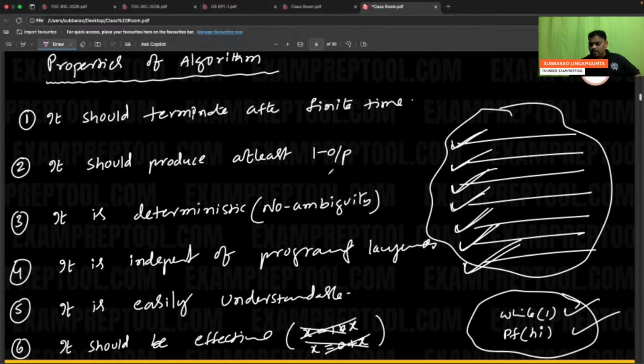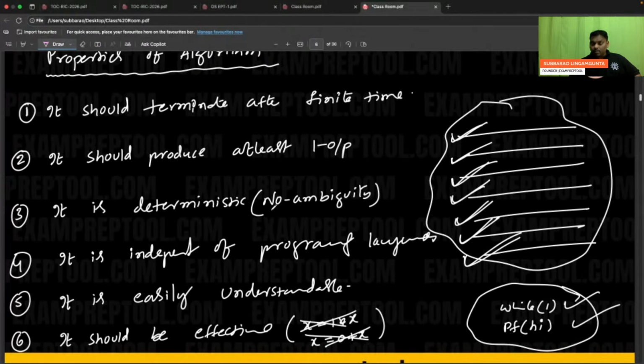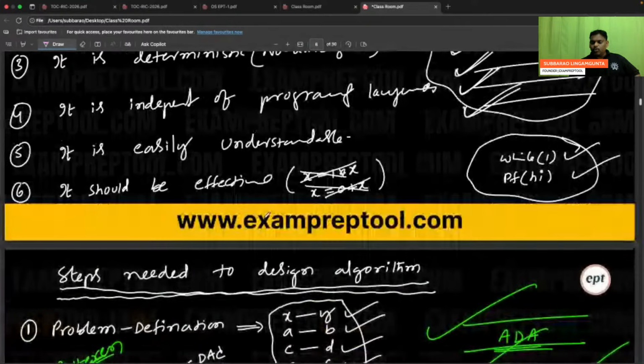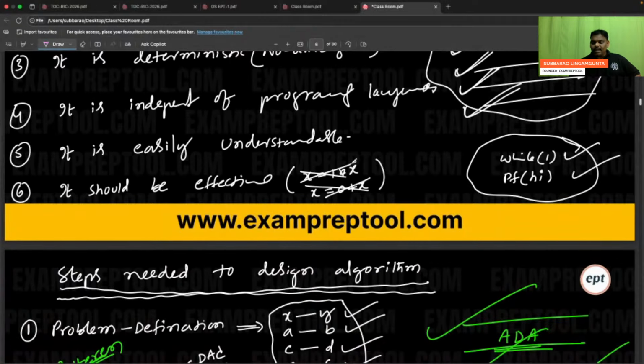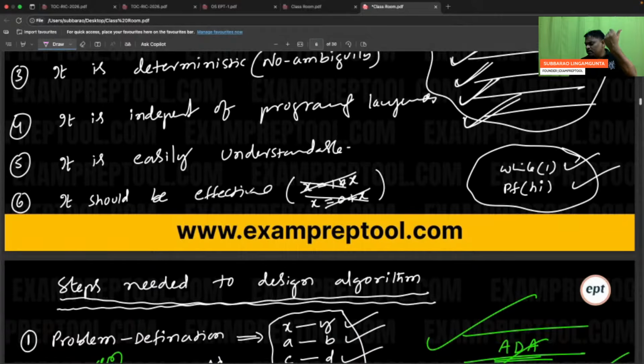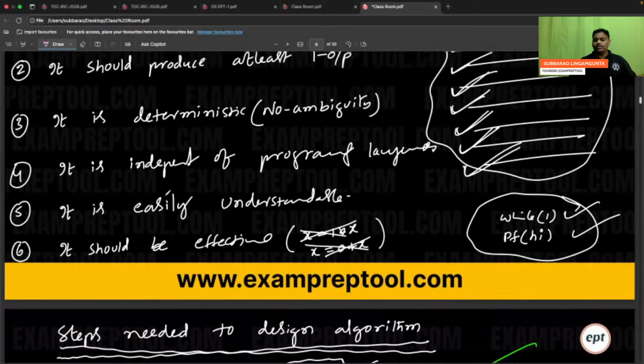It should produce at least one output. It is deterministic in nature. It is independent of programming language. It is easily understandable. It should be effective. Like that, so many are there. Some more people said some more things. I don't want to write unnecessarily more. I wrote a few things.